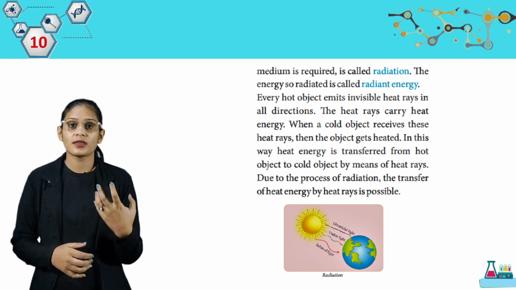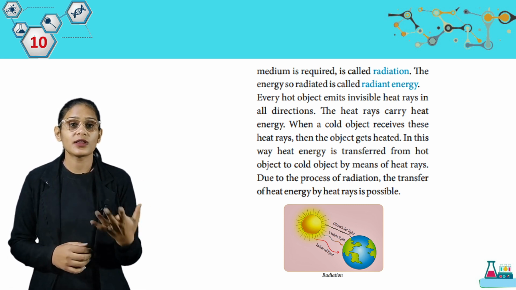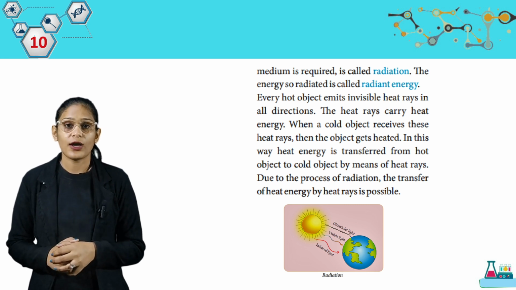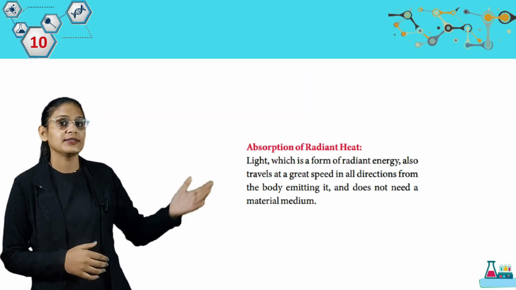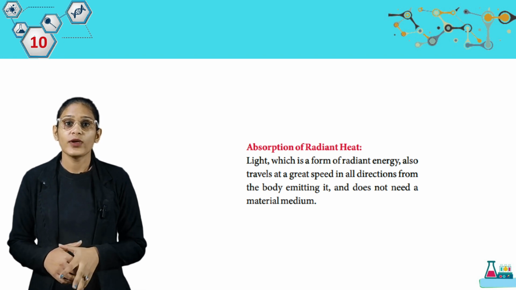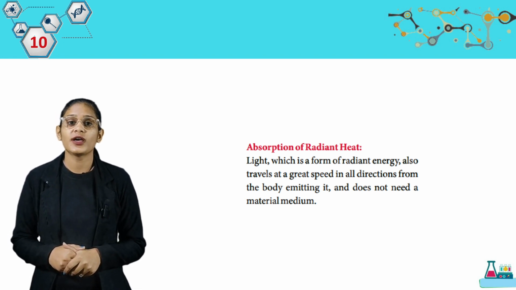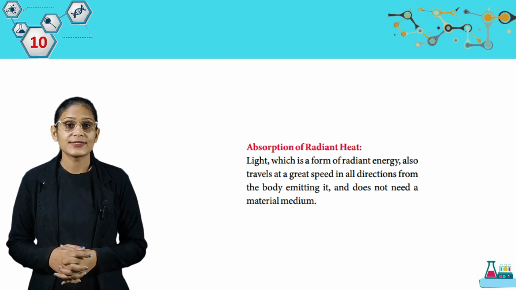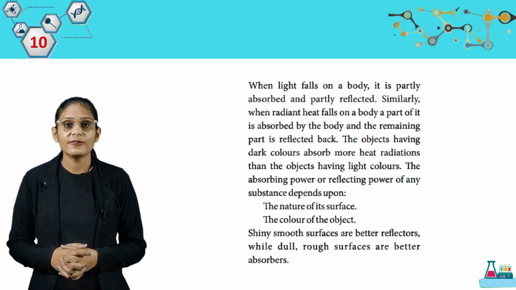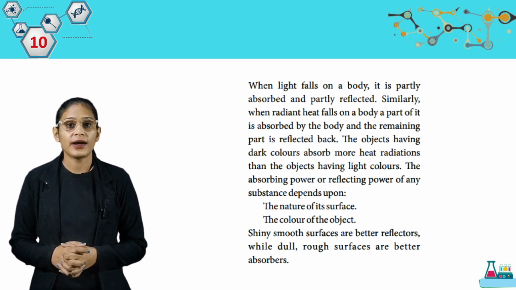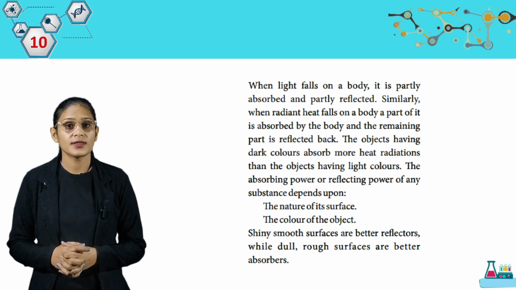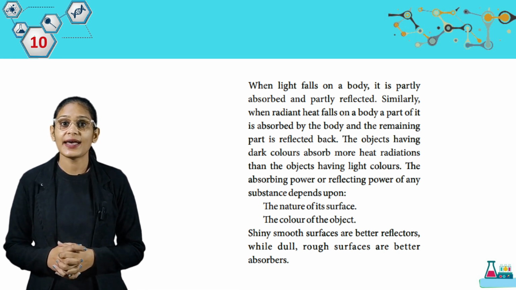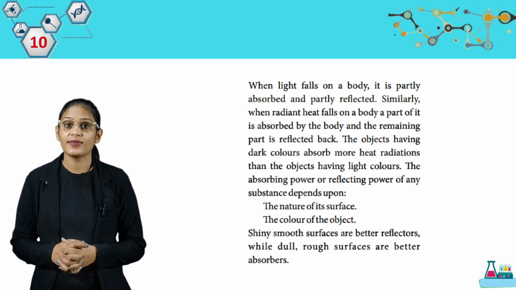So students, heat rays के through heat energy का transfer किसकी वजह से possible है? Radiation की वजह से. Now we have absorption of radiant heat. Light, which is a form of radiant energy, also travels at a great speed in all directions from the body emitting it and does not need a material medium. When light falls on a body, it is partly absorbed and partly reflected. Similarly, when radiant heat falls on a body, a part of it is absorbed by the body and the remaining part is reflected back. The objects having dark colors absorb more heat radiations than the objects having light colors.